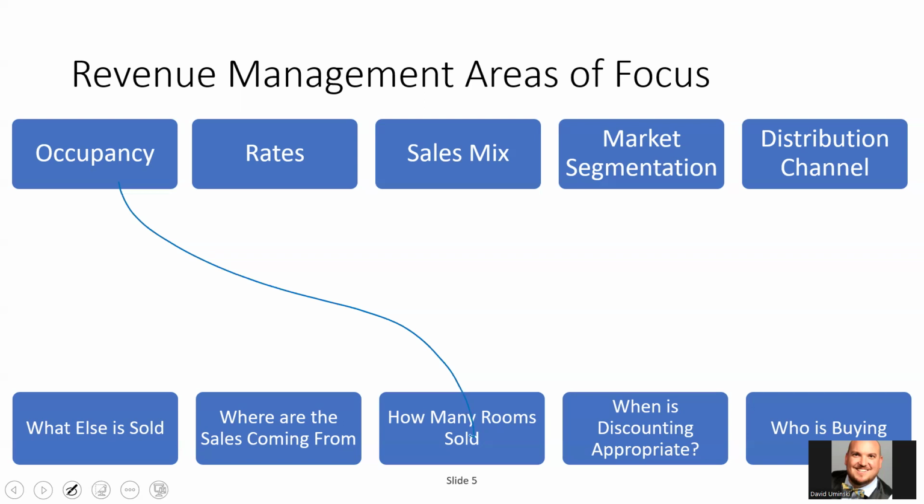Okay, Oscar, go ahead. Distribution channels. Okay. That is where the sales are coming from. Yes. All right. Anybody else? Who's waiting for the last two so you can get a 50-50 shot?